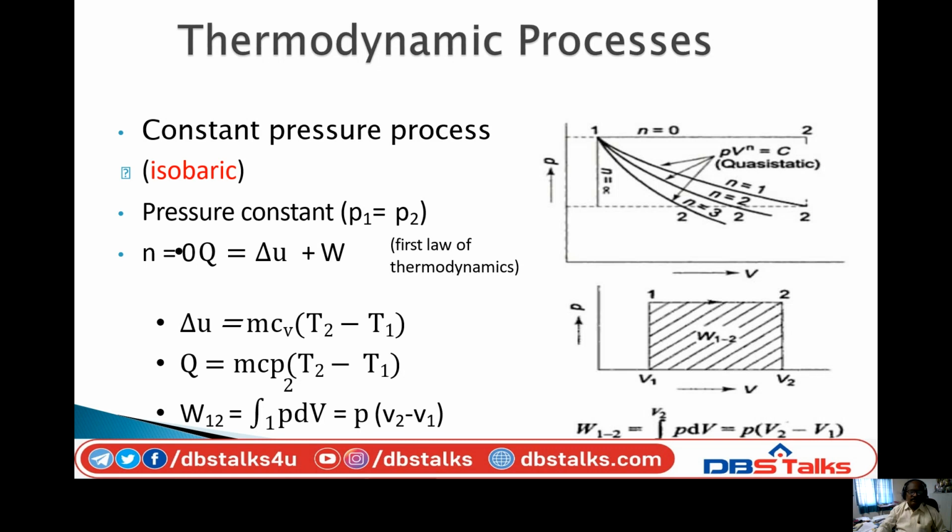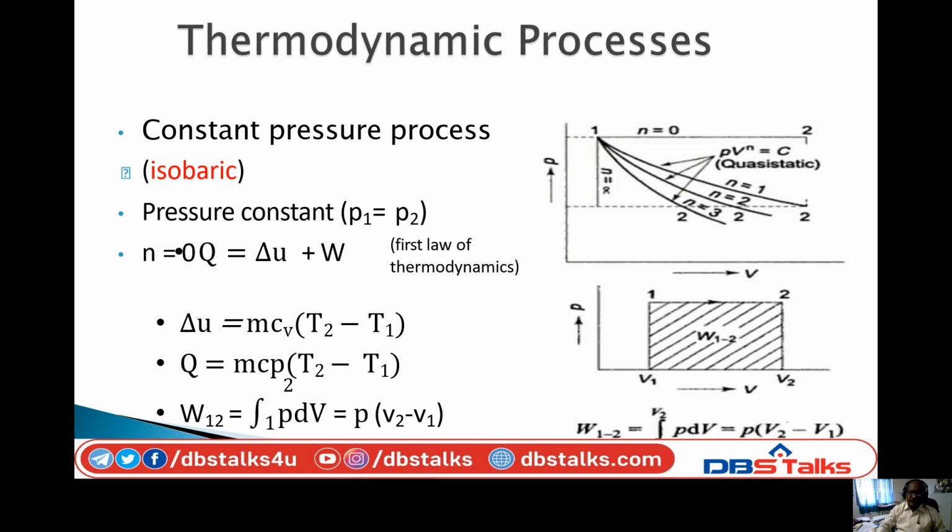To calculate the work done, we have the displacement work equation, integral P dV, where V varies from 1 to 2. This is nothing but P into V2 minus V1. If you draw a diagram for a constant pressure process, this is 1, 2.